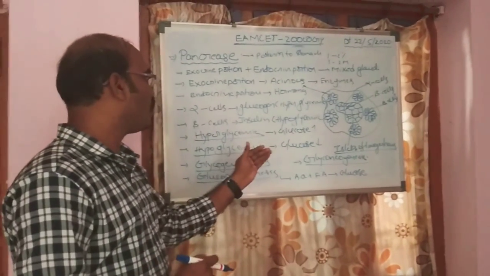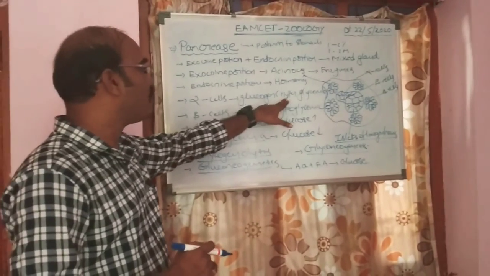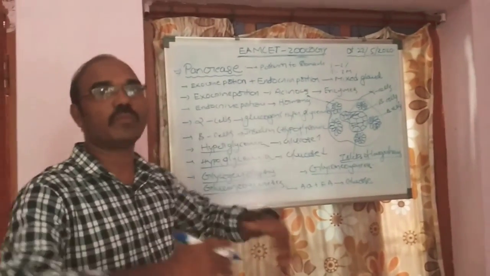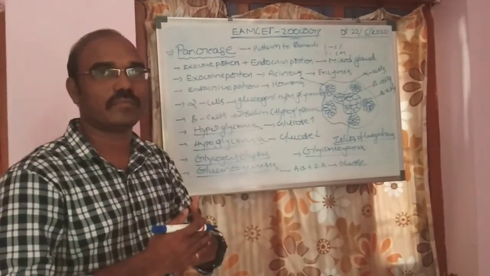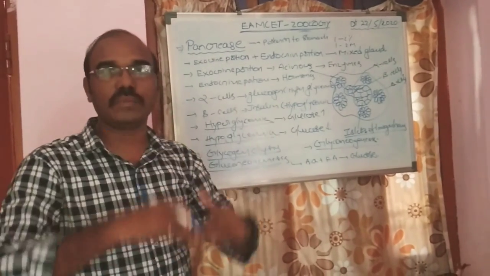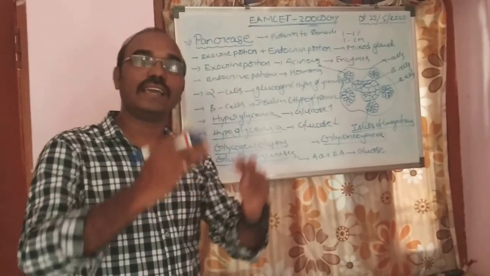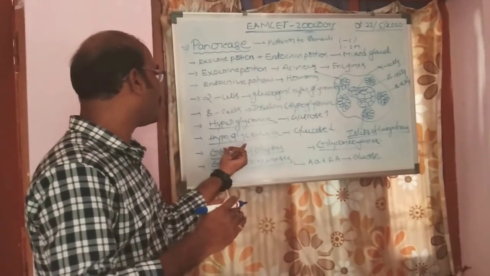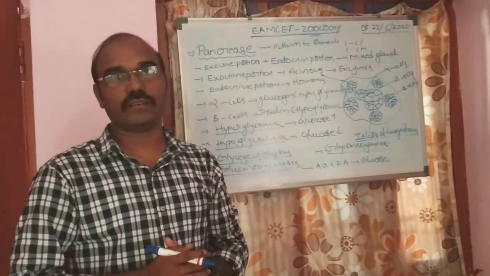That's why glucagon is called a hyperglycemic hormone, because it increases the glucose level in our blood. And insulin is called a hypoglycemic hormone, because it controls the glucose level when the hyperglycemic condition occurs in our blood.